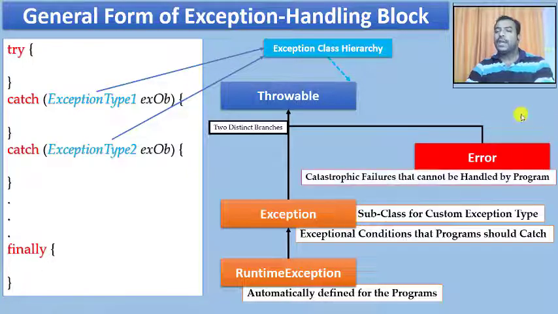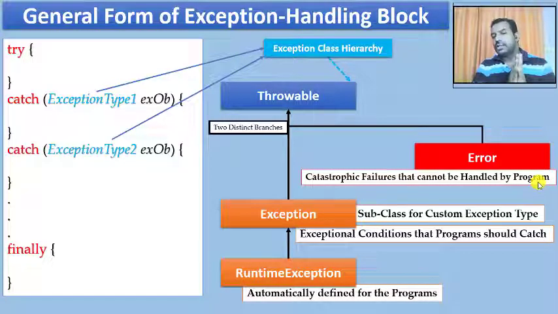And now, when I talk about the Error class, it is a catastrophic failure that cannot be handled by a program. For example, any error with the Java environment, any error caused in your program due to the hardware components, or any error which affects your program execution due to any external factor, we call these catastrophic failures.